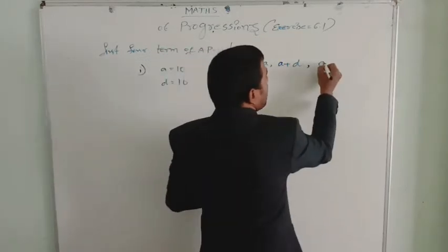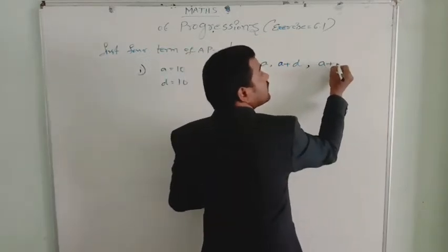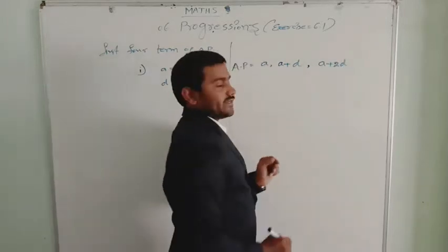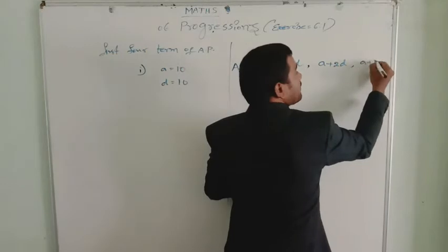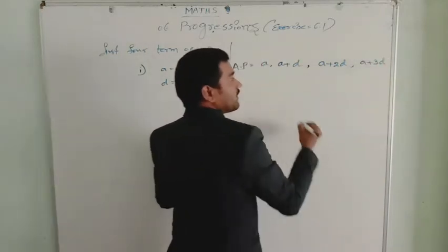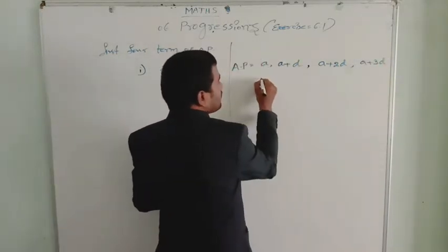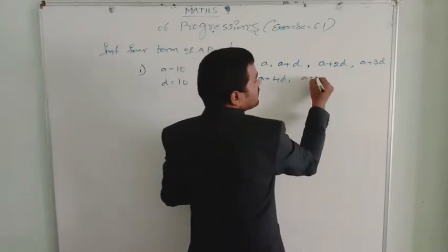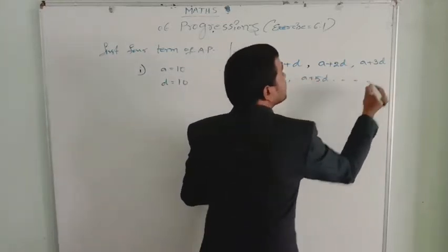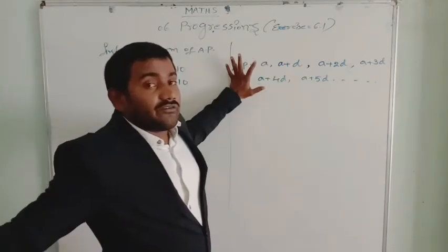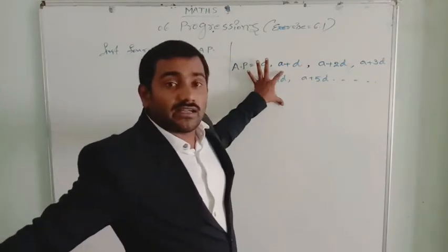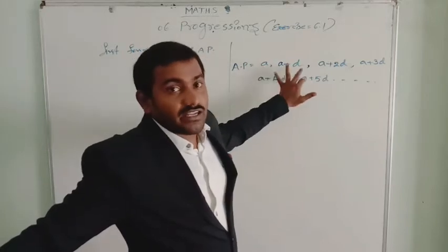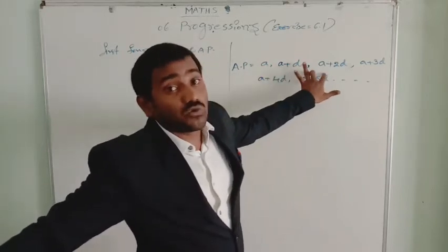Next, A plus D plus D, that means A plus 2D, we get. And A plus 3D, comma, A plus 4D, comma, A plus 5D, and so on. See, the first term is A, the second term is first term plus common difference, the next is first term plus 2D.